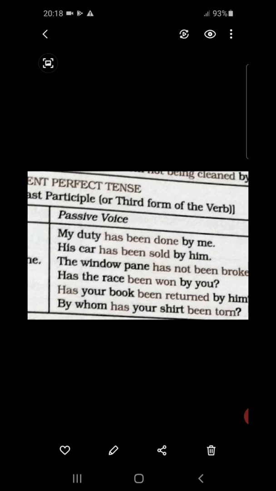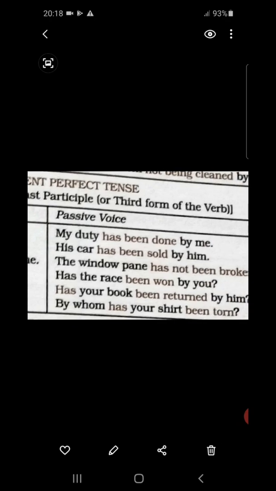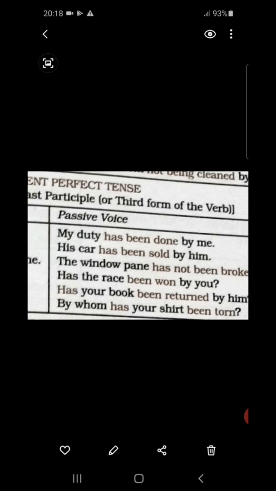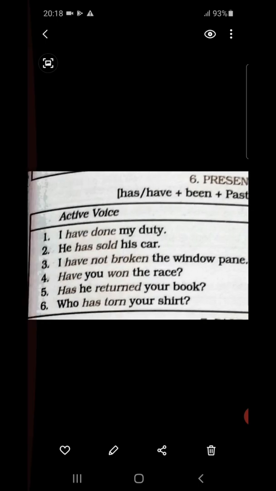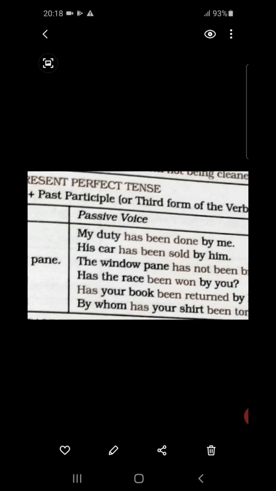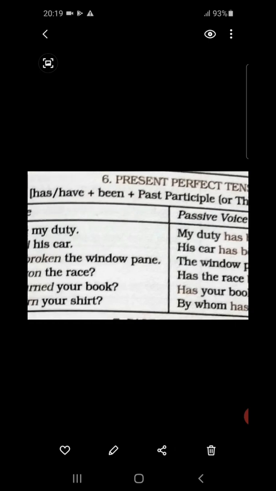Then by you, the subject of the active voice is turning into the object of the passive voice. So by whom? By you. Has the race been won by you? And in the active voice, what is written over here? Have you won the race? Has the race been won by you in the passive voice?